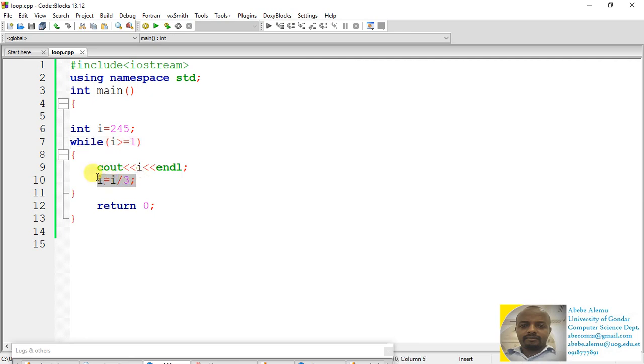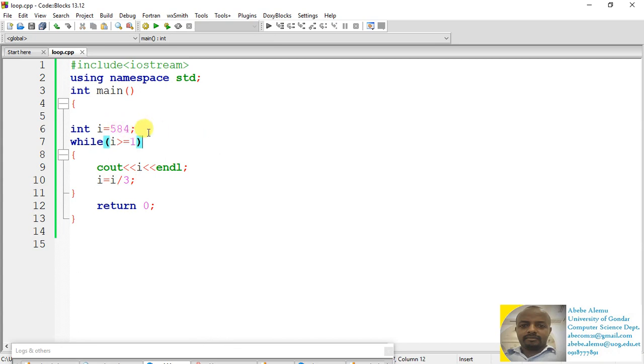In that case, it's not possible to rewrite this program with the help of the for loop. For example, if we change this number, we can do this one. Still we don't know how many times the loop should be executed. Starting from 584, it will continue down to 1, and in each loop the value of I will be divided by 3. It depends on the execution of the program. So in that kind of scenario, the while loop is recommended.